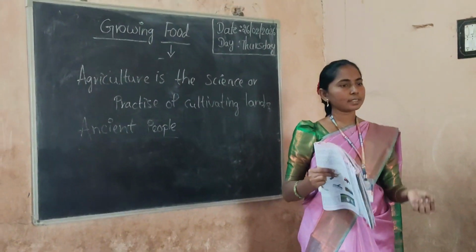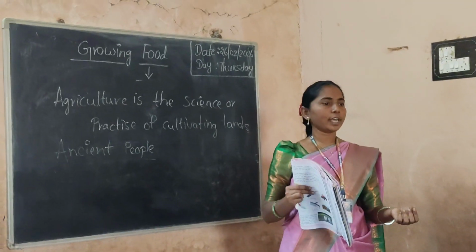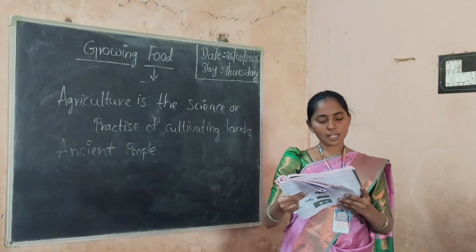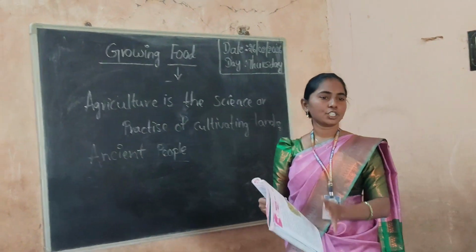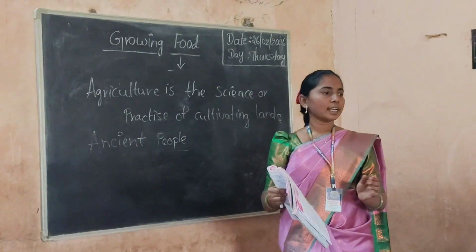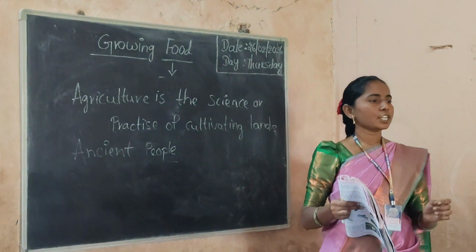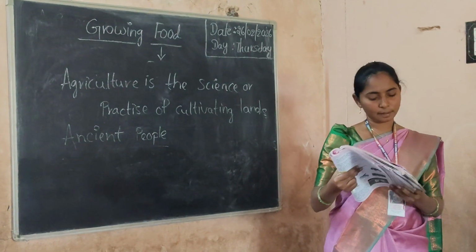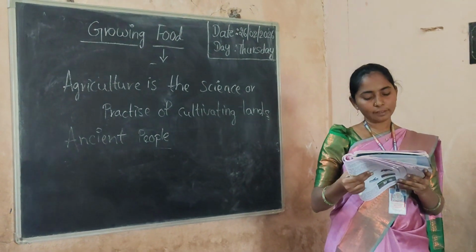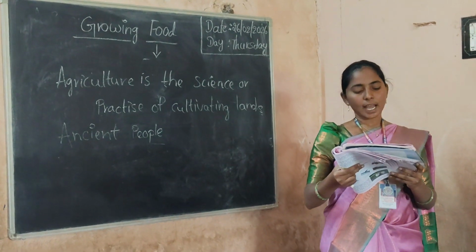After some time the seeds grow into new plants. This was the beginning of the farmers. So from here agriculture started. From the ancient days, ancient peoples began by growing wheat, barley, peas and lentils.